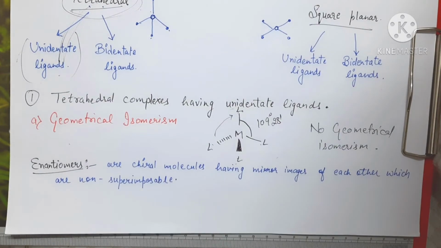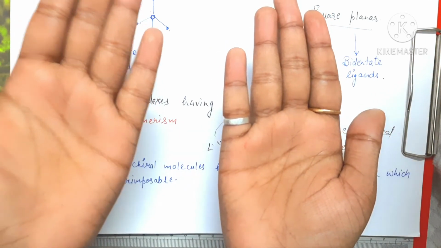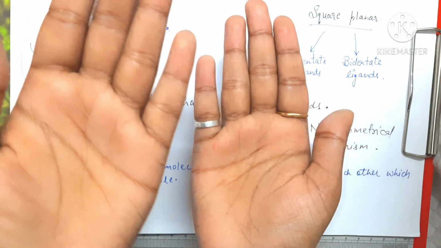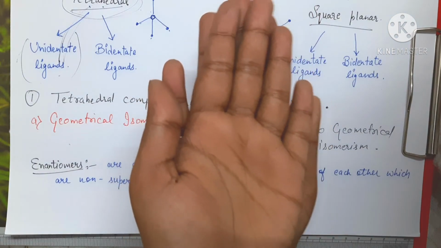So basically, chiral molecules, hands are the best examples. Chiral molecules are mirror images of each other. If you look at our two hands, then what happens? One is the mirror image of the second one, right? And if we try to superimpose one on the other, then they will not superimpose each other.